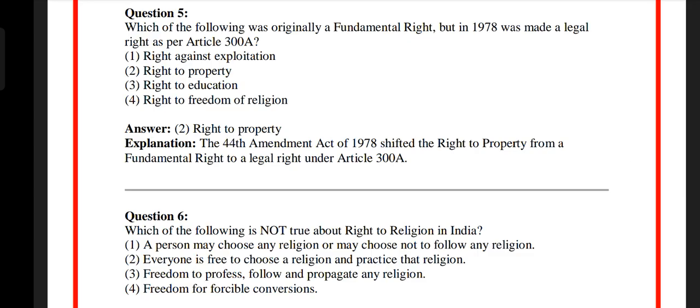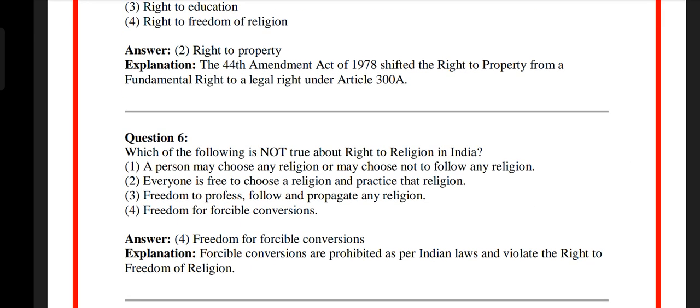Question number 6. Which of the following is not true about right to religion in India? Option 1: A person may choose any religion or may choose not to follow any religion. Option 2: Everyone is free to choose a religion and practice that religion. Option 3: Freedom to profess, follow and propagate any religion. Option 4: Freedom for forcible conversions. The answer is option 4. Forcible conversions are prohibited as per Indian laws and violate the right to freedom of religion.